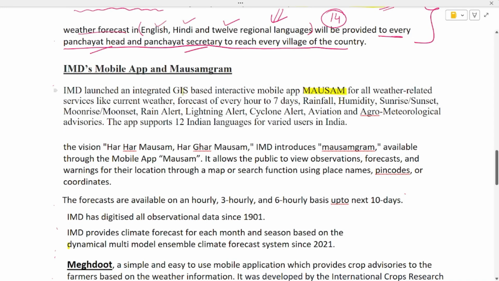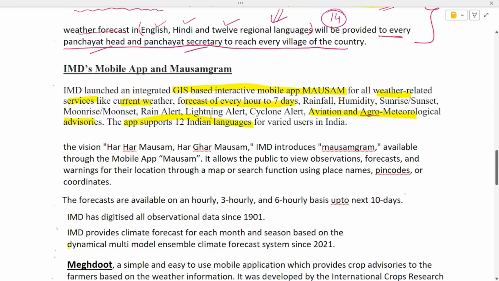It is a GIS based interactive mobile app for all weather related services like current weather, forecast of every hour up to 7 days, your rainfall, humidity, sunrise, sunset, moonrise, moonset, rain alert, lightning alert, cyclone alert, aviation and agrometeorological advisories as well. How many languages does it support? It supports 12 Indian languages.